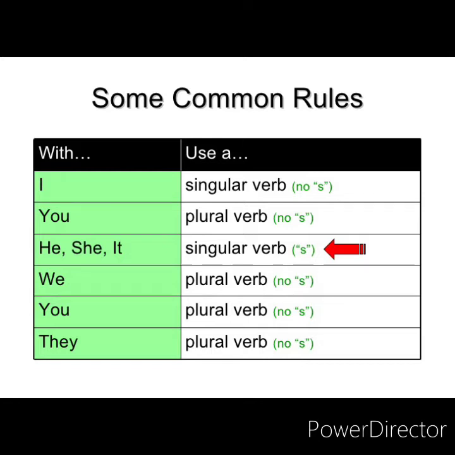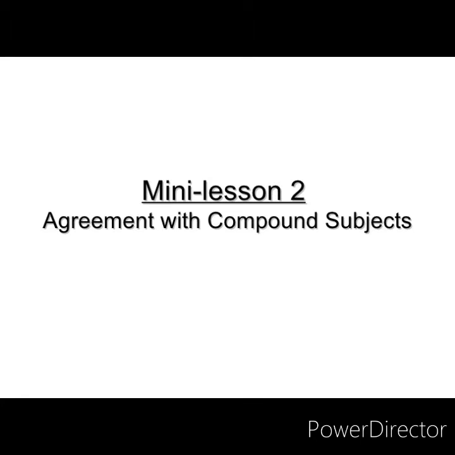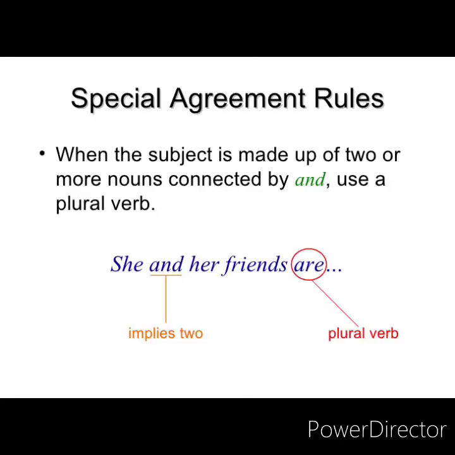Okay, next is agreement with compound subjects. When the subject is made up of two or more nouns connected by and, it is important to use a plural verb, like she and her friends are, for example, sitting. So here are two subjects over here, she and her friends, and if a sentence is connected with and, it implies there are two, means they are plural. Hence the verb will also become plural, so it will be are.